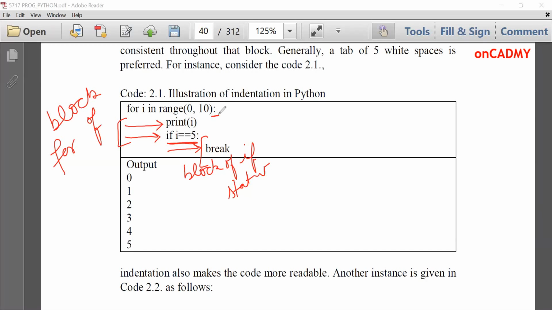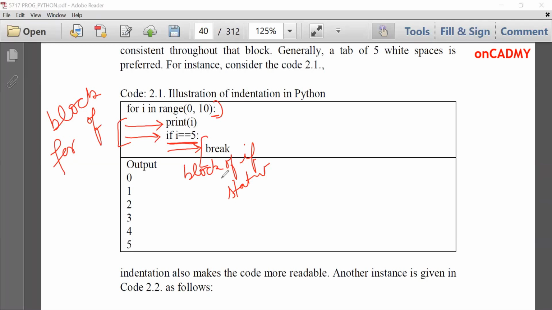For now, I'll tell you, for statement is written like this, and whatever be the statement, if there is block beneath it, then we need to put colon here. Like there will be block after for loop, so I need to put colon here, and then by putting tab space, I will write its statements. Similarly, there is a block beneath if statement, so I need to put colon here, and then by inserting the tab space, we'll write statements under it. So this is how we can achieve indentation.